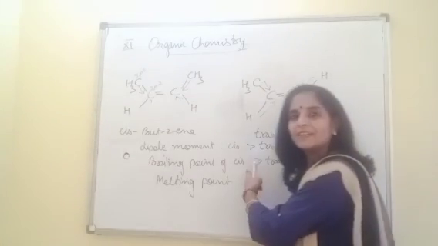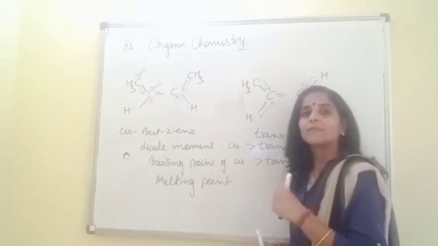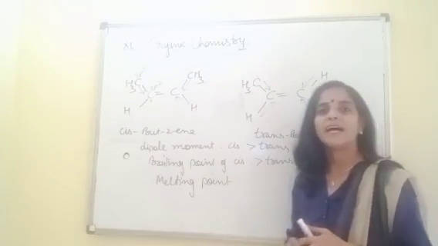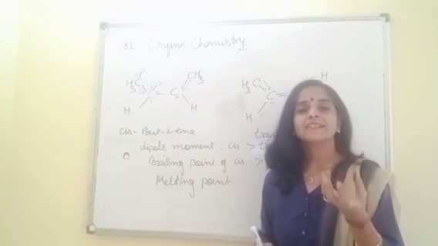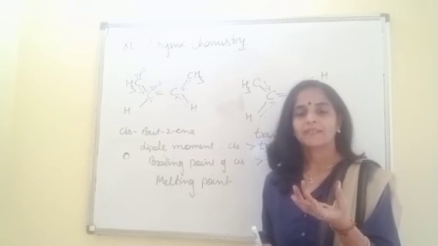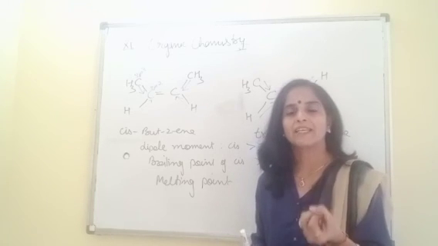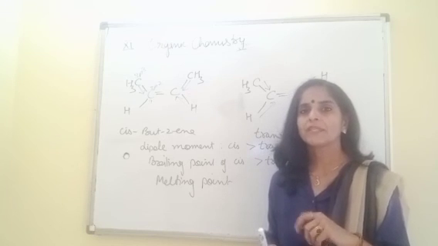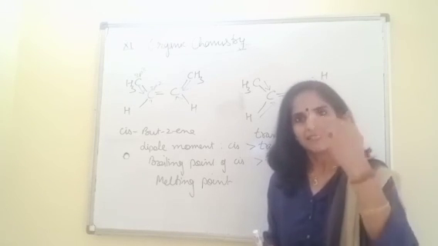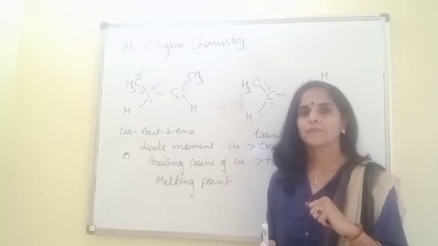Boiling point we decide on the basis of dipole moment. But for melting point, you have to see the packing in the compound. The more the close packing of particles, the higher the melting point. Loose packing, lesser melting point.